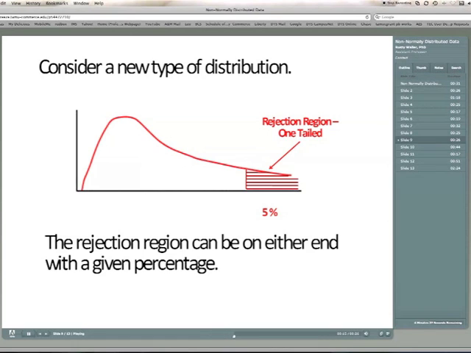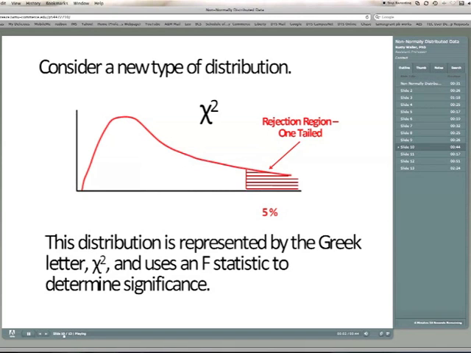It can be on either end with a given percentage. In this particular picture, I've selected a 5% rejection region, one-tailed off to the right, and everything to the left is accepted. This distribution is represented by the Greek letter chi, with a square on it. So chi-squared uses an F statistic to determine the significance, or determine the rejection region.